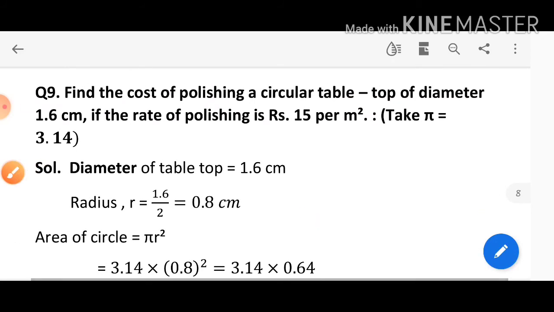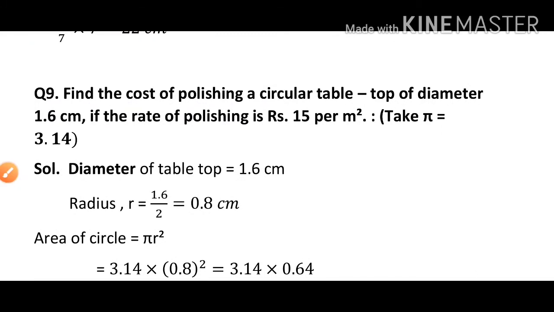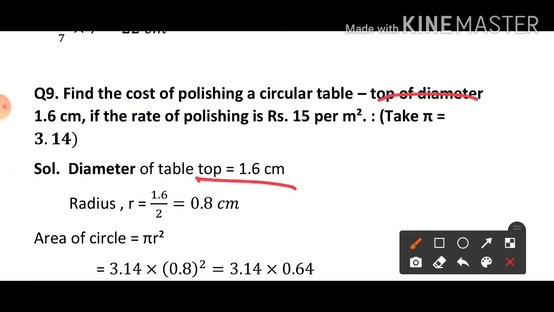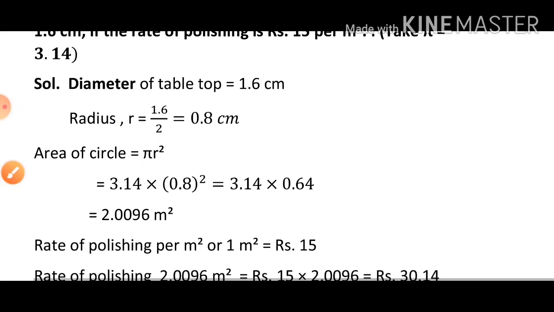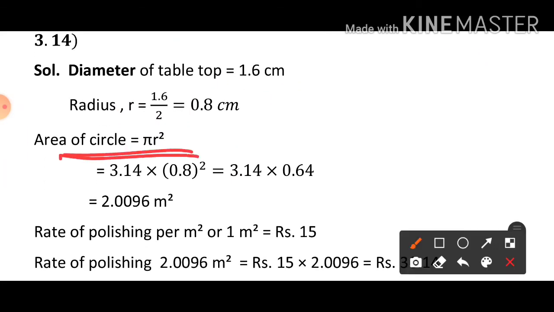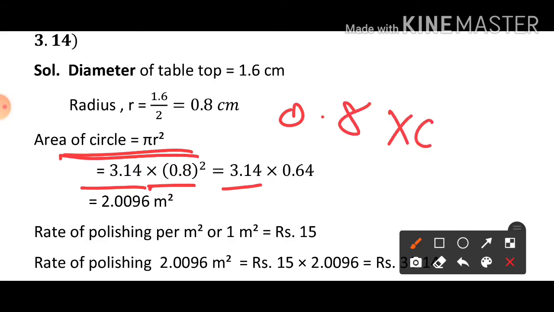So see that your diameter is given, 1.6. So first of all find the value of r, radius, and we know that radius is half of diameter. So 1.6 divided by 2 means 0.8 centimeter. Now find its area. Area of circle is pi r square. So 3.14 into 0.8 square. 3.14 multiply 0.8 into 0.8, which is equal to 0.64. If you multiply this, you will get the answer as 2.0096 meter square. So this is the total area of our table top.